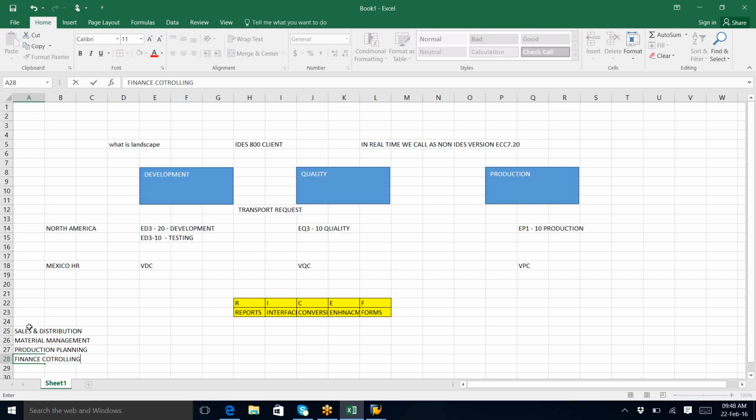Suppose I got a requirement in sales and distribution for reports, and a material management requirement for an interface, or a report in material management. By seeing them, I should identify that these two are different. How can I identify?